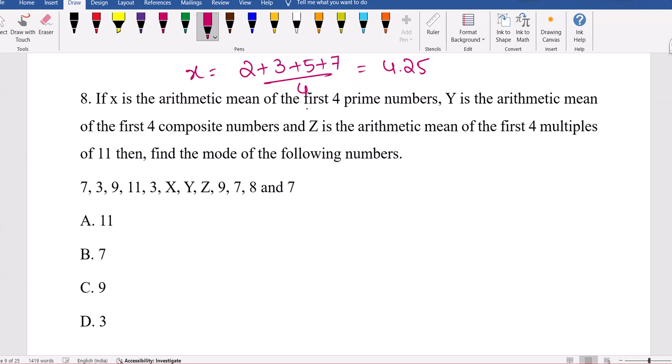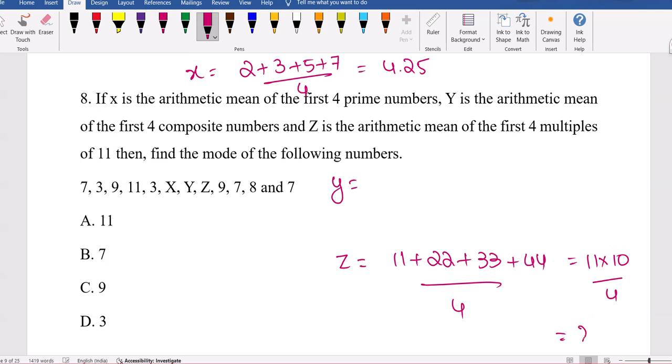Y is the arithmetic mean of the first four composite numbers. Guys, what are composite numbers? Then Z is the arithmetic mean of the first four multiples of 11. You can take 11 common: 11 into 1 plus 2 plus 3 plus 4, which is 10, divided by 4, which is 27.5. My dear friends, what are the first four composite numbers?